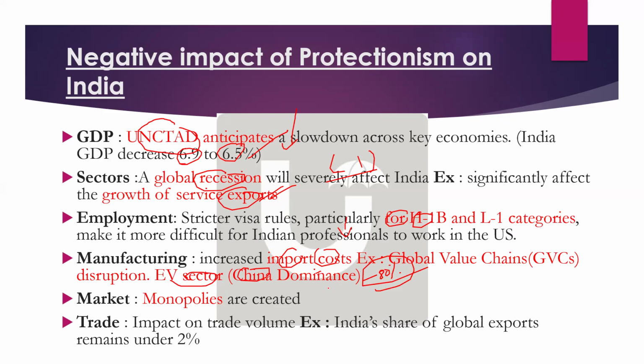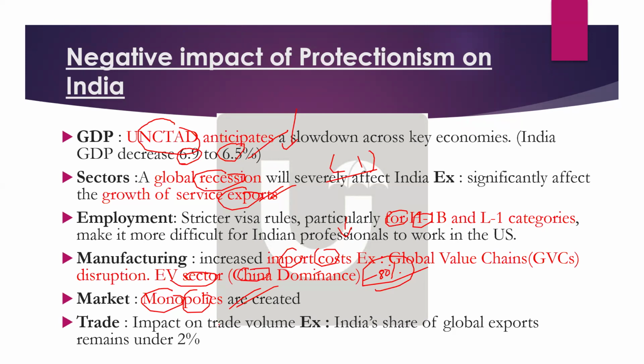Then definitely trade protectionism measures will impact some of the sectors, especially through global value chain disruption. And sometimes these protectionist measures also result in monopolies. For example, if there is a lot of protection in the EV sector, who will hold the monopoly then? Obviously, China. So in that way, even in the market, monopolies will be created because of protectionist measures.